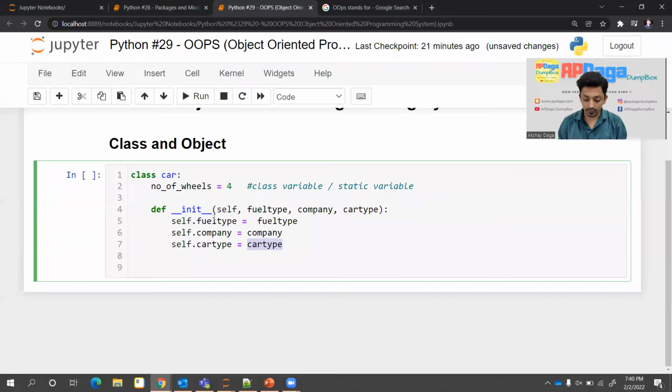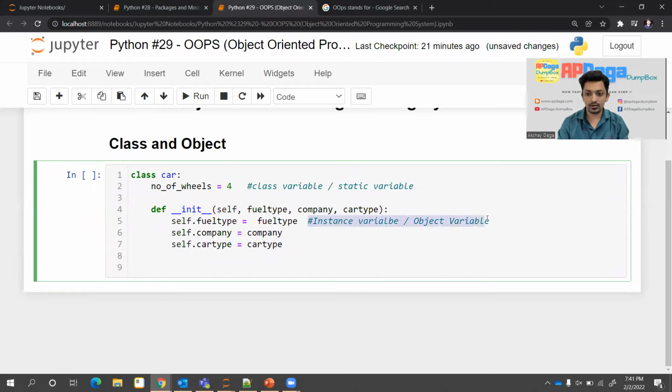Okay. And when I talk about object parameters or class parameters, whatever I write after self dot, these are the car parameters, I mean object parameters. So this kind of variable we call, what I'll say, instance variable or object variable. Okay, because this belongs to each object or each instance we create for this class. Instance variable or object variable.